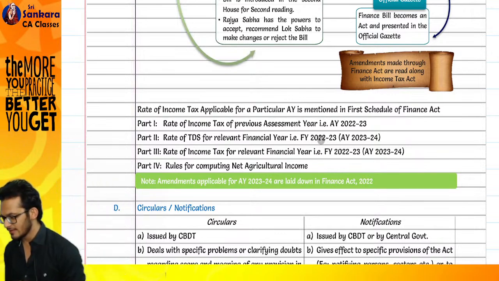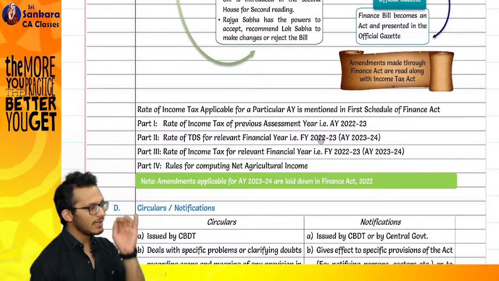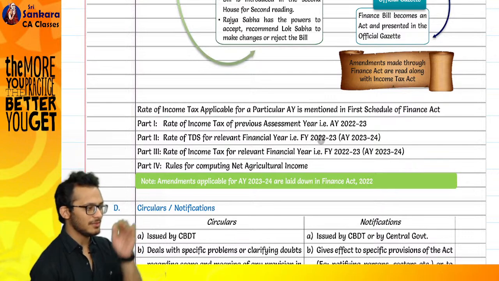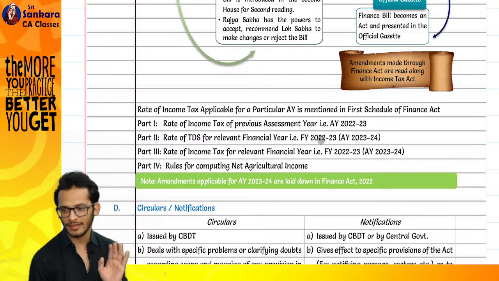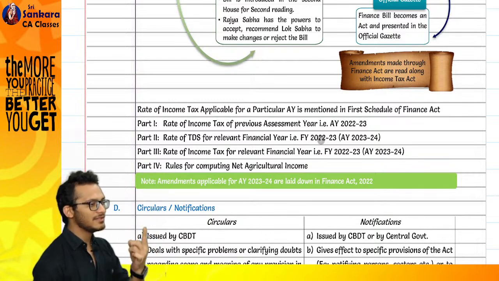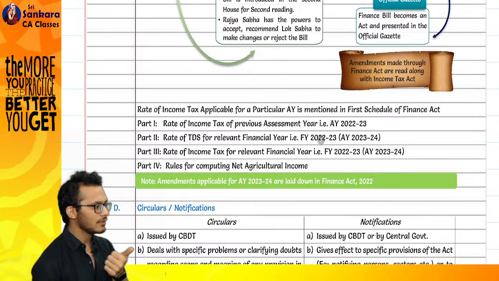Coming to the next act. The next act is called the Income Tax Act 1961. Have you read an act before this? Not the act itself, but you've done acts, Contract Act and all. You will always have a set of rules, sections. The first section is always called the title.